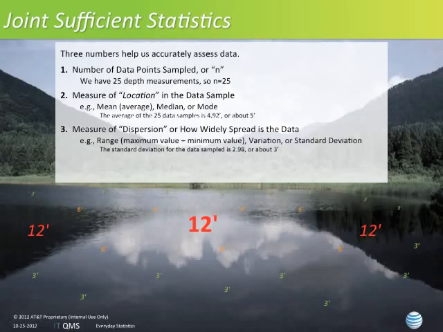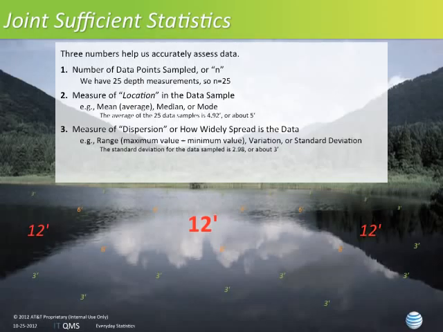We also need a measure of location in the data. This is something we're familiar with. We talk a lot about averages, whether it's baseball or in the business world, but there are other measures of location. There's the median or the mode. Those are also measures of location in a data sample.